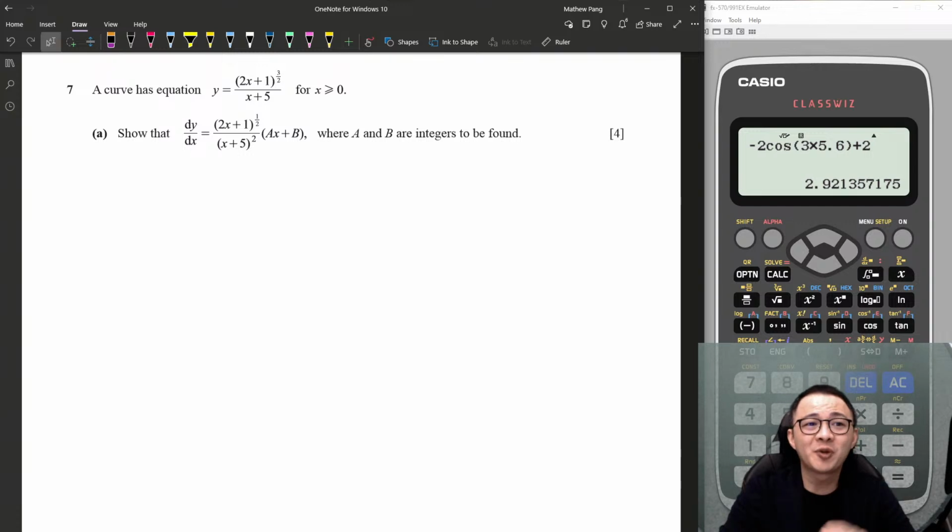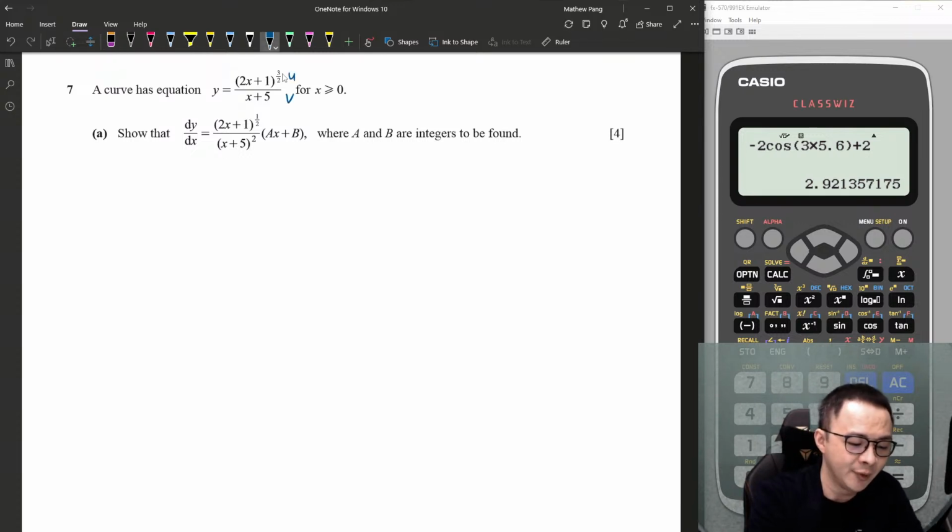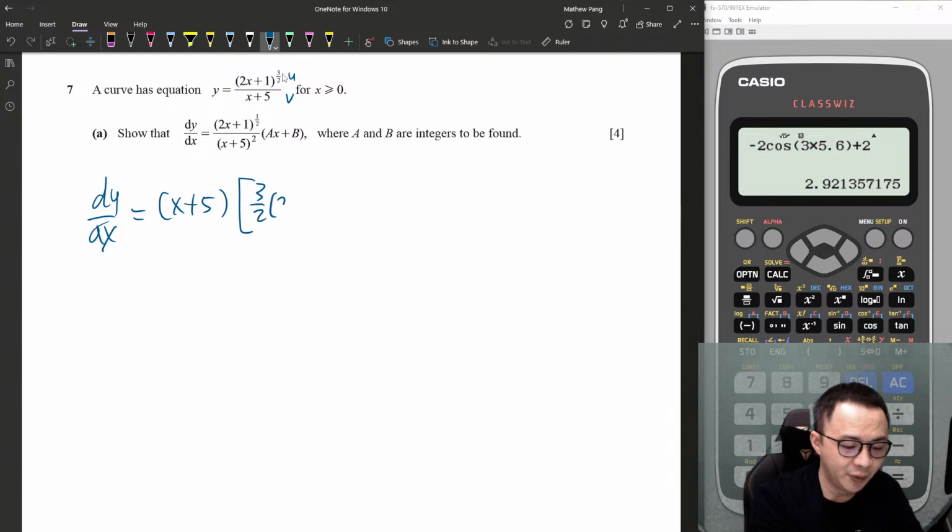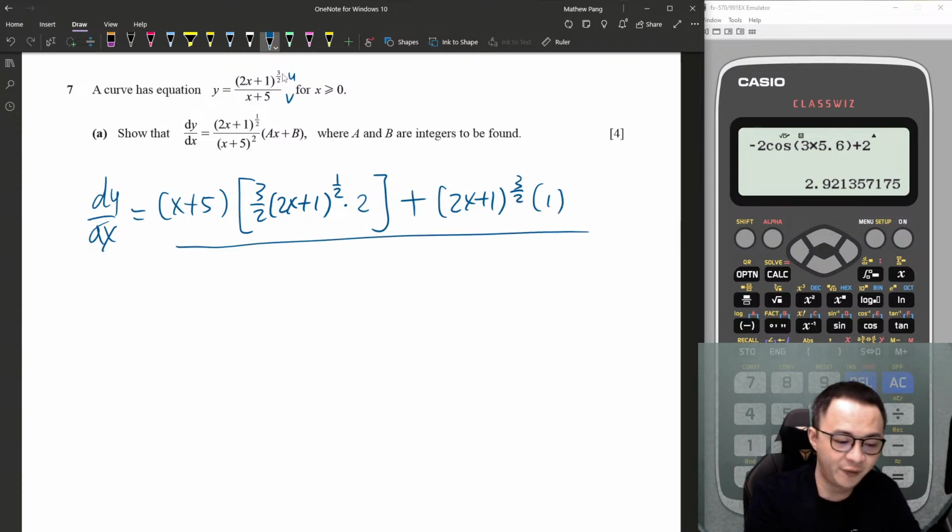All right, let's continue. Question 7. We have this curve, and they ask us to show dy/dx, where a and b are integers. It can be found. This one is quite easy. It's a quotient rule, isn't it? This is u, this is v. So let's do dy/dx. Copy the v, differentiate the u, 3/2 (2x+1) power 1/2, and then differentiate inside the bracket, 2, plus copy the u, differentiate the v, which is 1, over v squared, (x+5) power of 2.